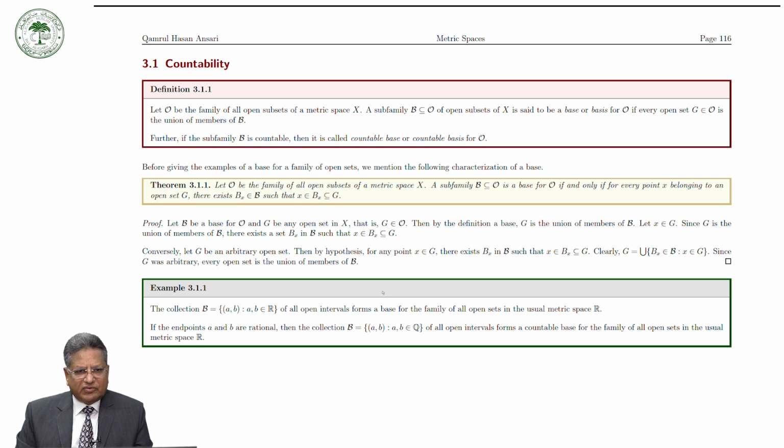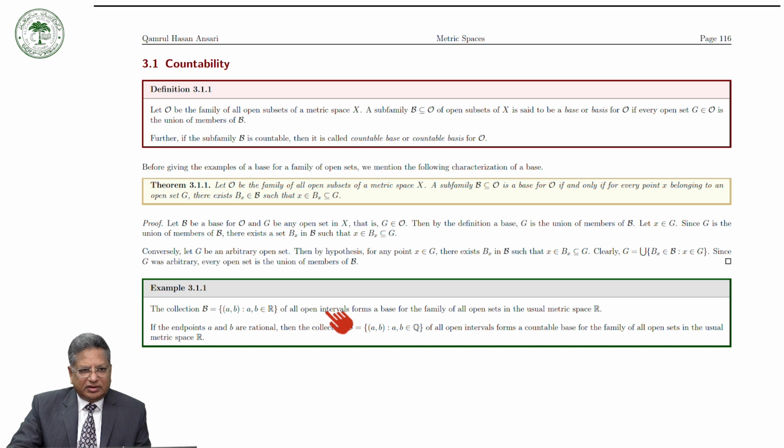Then by hypothesis, for any point x in G, there exists an open set Bx in the subfamily B such that x lies in Bx and Bx is a subset of G. Clearly, G is equal to the union of all Bx where x lies in G. Since G was arbitrary, every open set is the union of members of B.